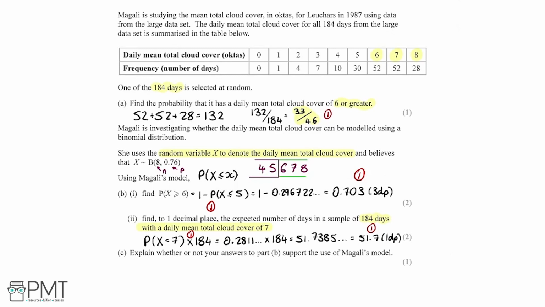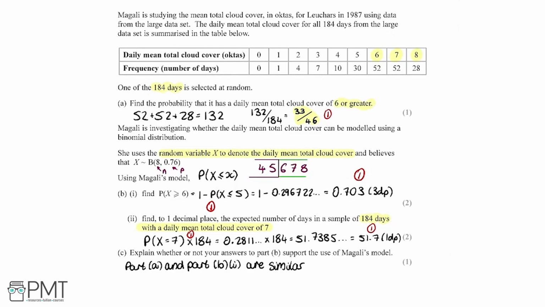Then we can also compare something else. So look at B part 2. We see that for over 184 days, we see the expected number of days in a sample of 184 days with a daily mean total cloud cover of 7. The model says that it should be 51.7. And if we look at the actual data from the large data set, we can see it was 52. So those are really similar. So that shows again that the model is likely to be accurate.